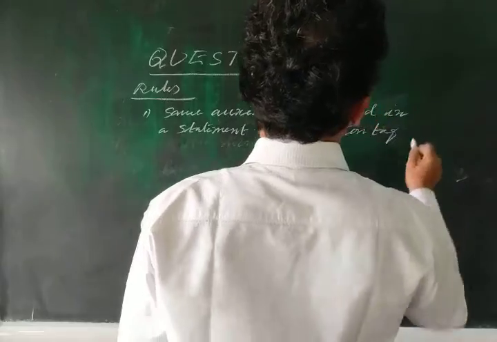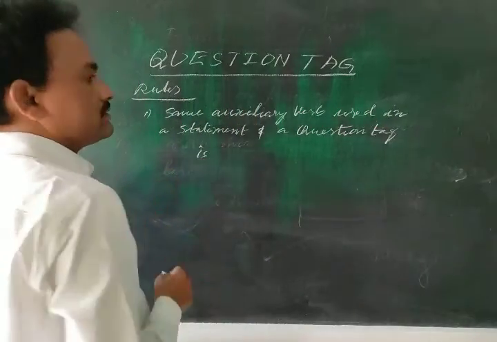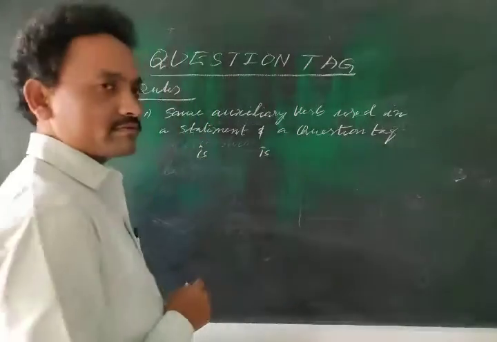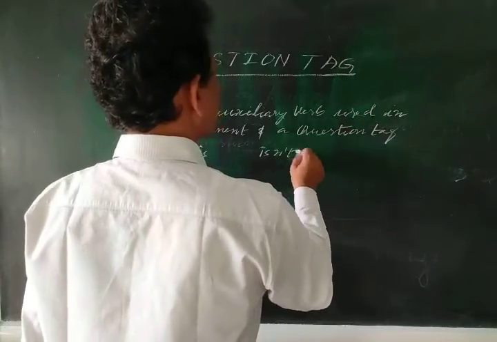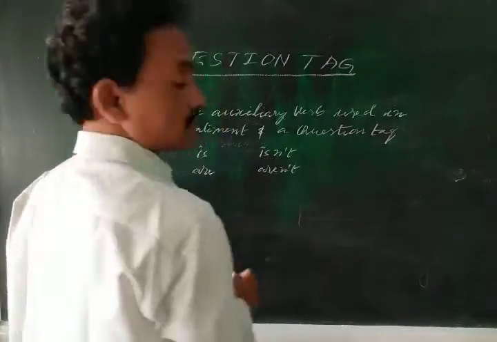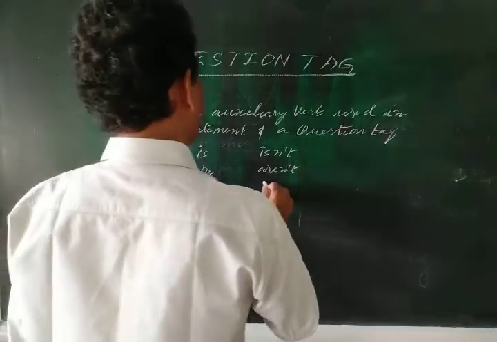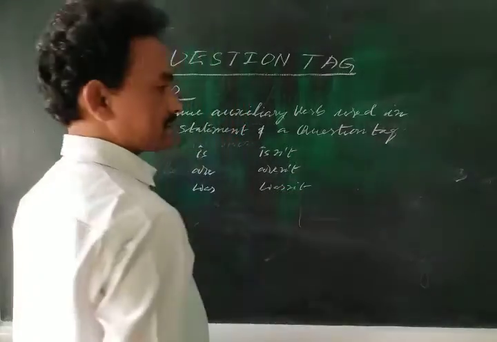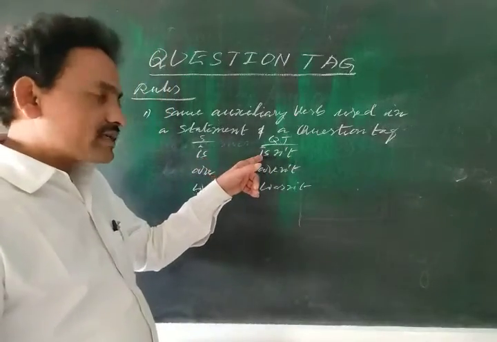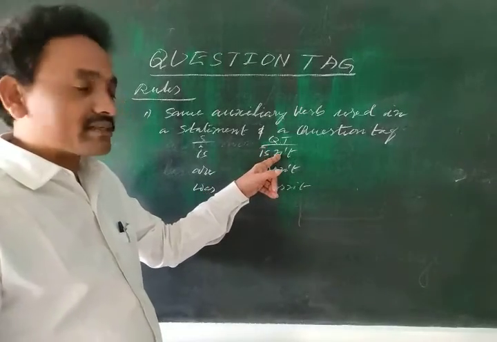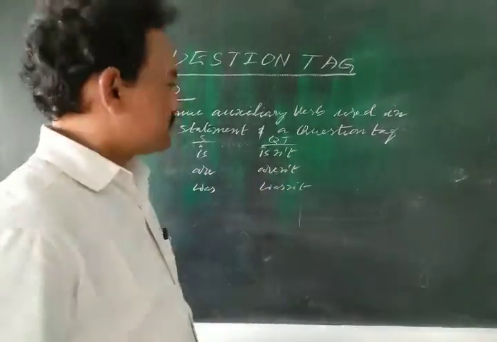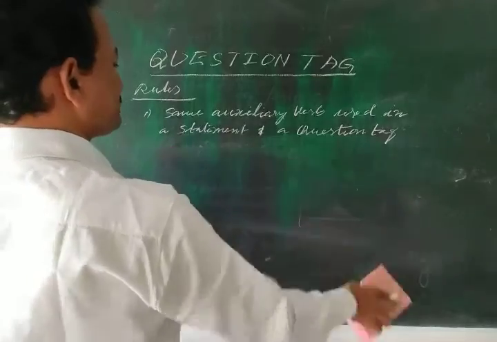Suppose "is" is used in the statement, and here also in the question tag it is "is", but in a short form: is, isn't; are, aren't; was, wasn't. This is the statement, this is the question tag. Same auxiliary, but the negative is in a short form. This is the first rule.